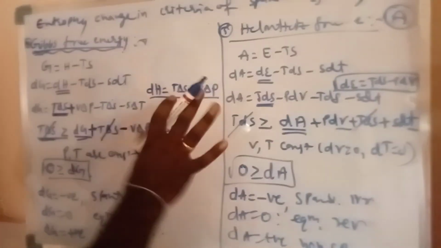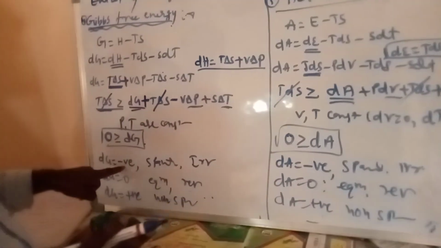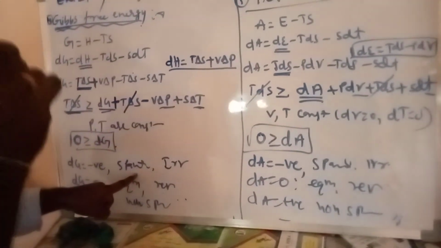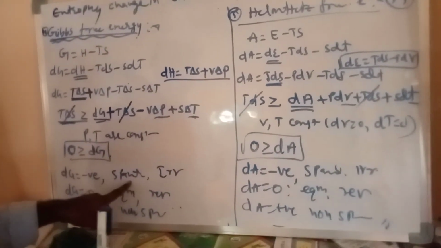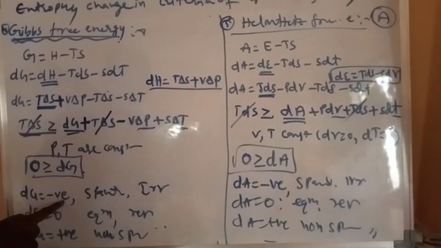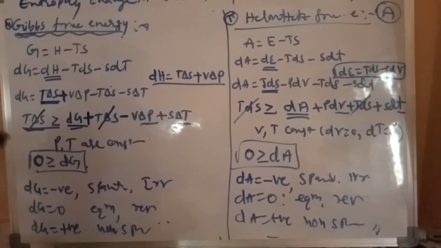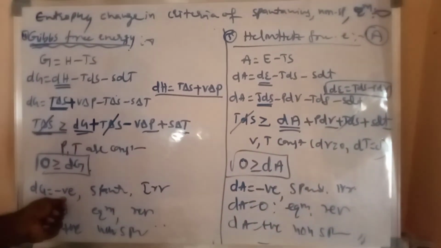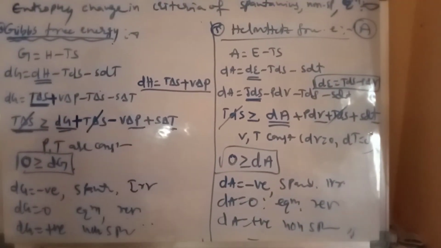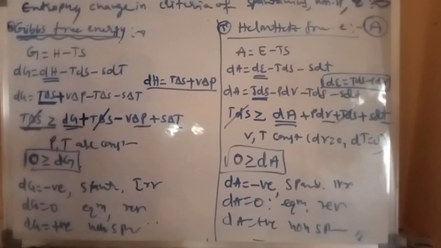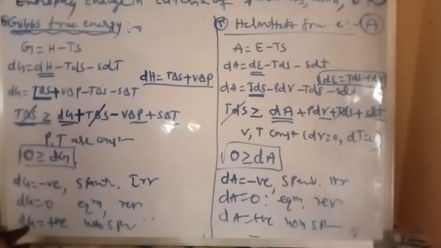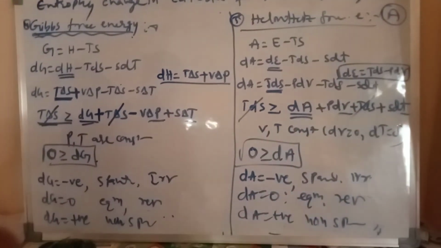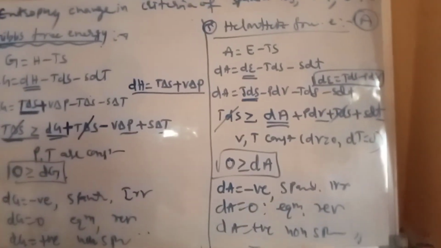Every time, except entropy, negative values for all the remaining quantities mean a spontaneous process. Only for entropy is the positive value spontaneous. Entropy positive is spontaneous. For internal energy, enthalpy, Helmholtz and Gibbs free energy, we get negative values for spontaneous processes. All equal to 0 means equilibrium, reversible. It's fixed: dG positive, dA positive, dE positive, dH positive, all are non-spontaneous processes.